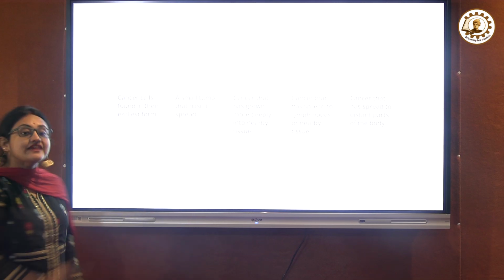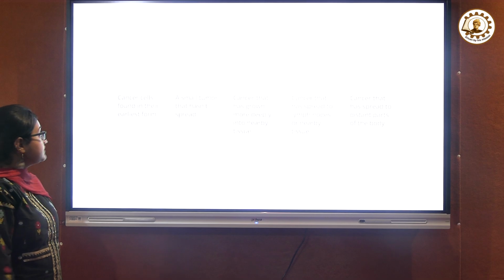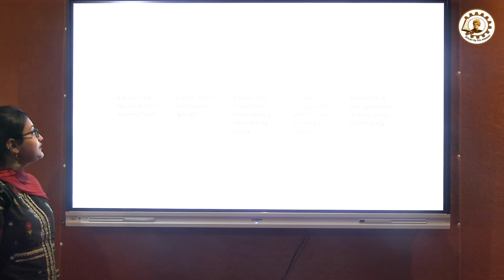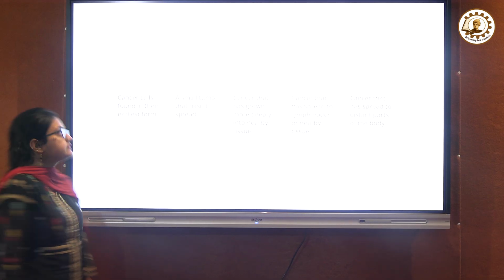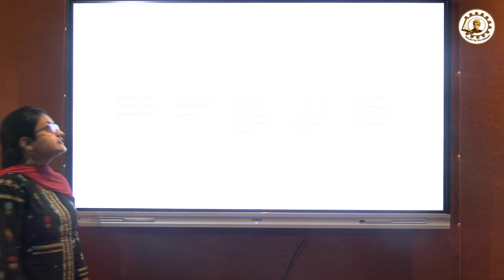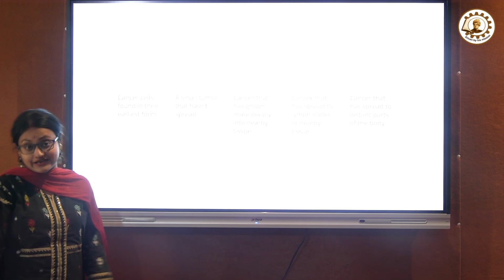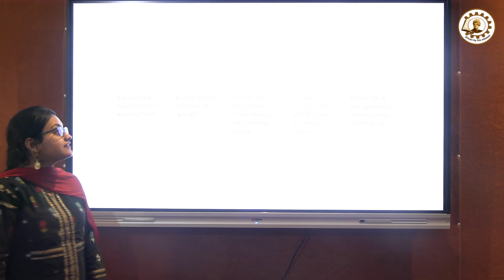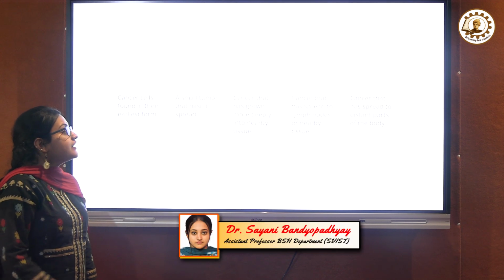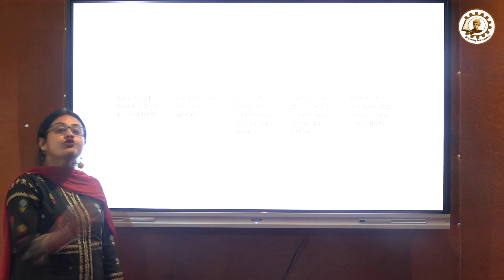So these are the stages of cancer. Stage 0 is where the cancer cells are found in their earliest form. This is actually a curable stage. Stage 1 is a small tumor, an uncontrolled growth that has not spread yet. It means it forms but it doesn't spread. In stage 2, the cancer cells can grow more and deeper into nearby tissue. It means it doesn't spread but it grows more.